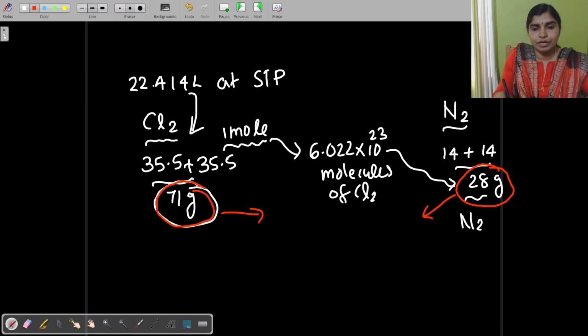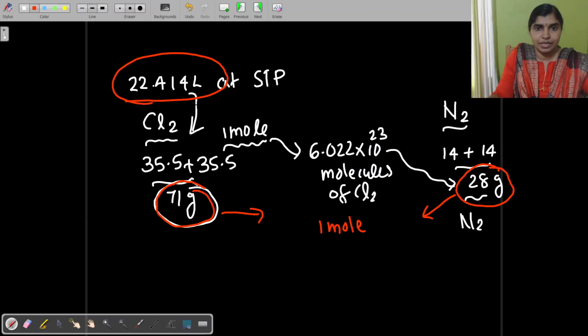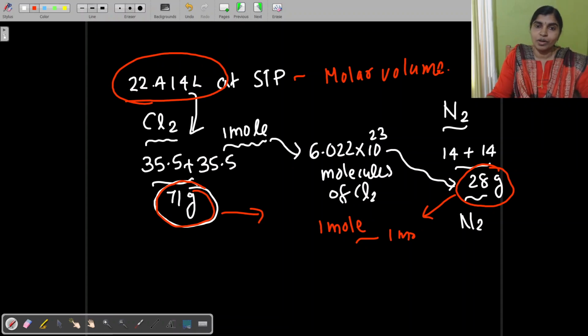So if this is 1 mole, this occupies 22.414 liters at STP. So this is also equivalent to 1 mole and is related to what is called the molar volume. This is equivalent to molar volume. So STP, molar volume, gas molecules. So this can be applied only for gases. So gas molecules occupy the same volume, that is 22.414 liters, and is equivalent to 1 mole.